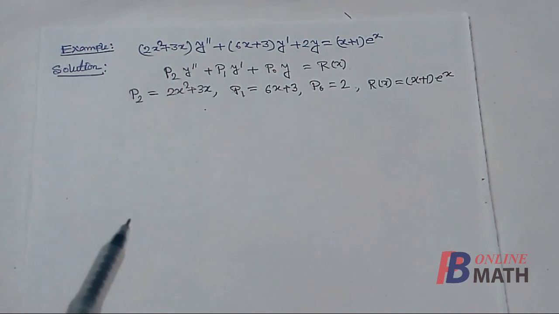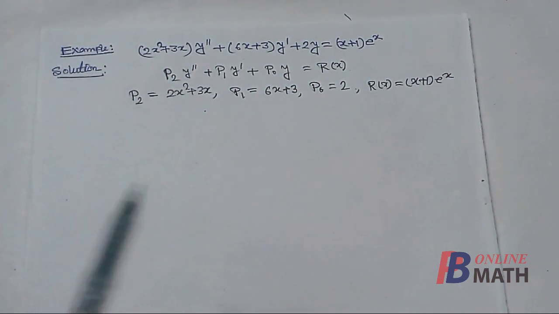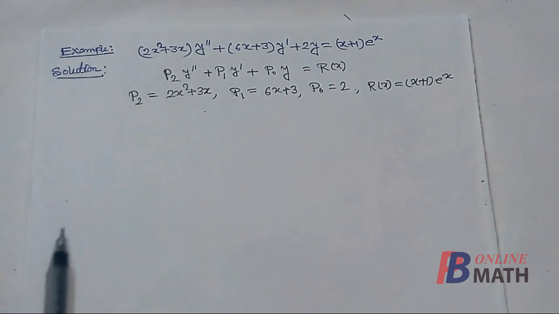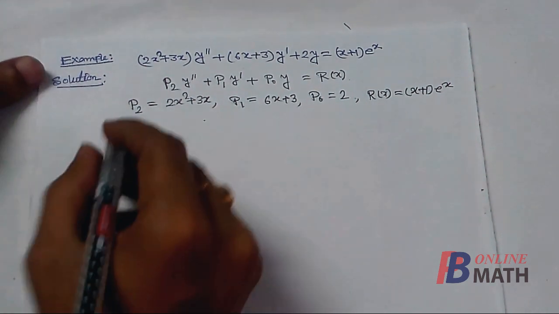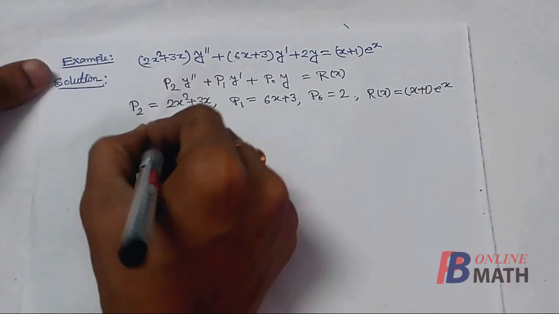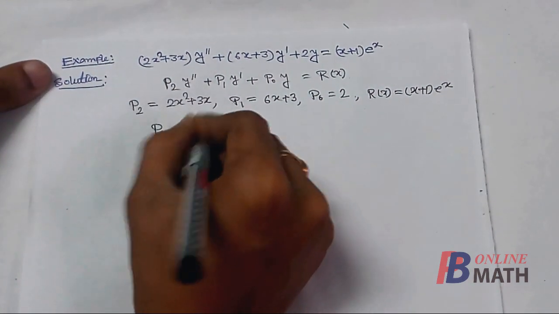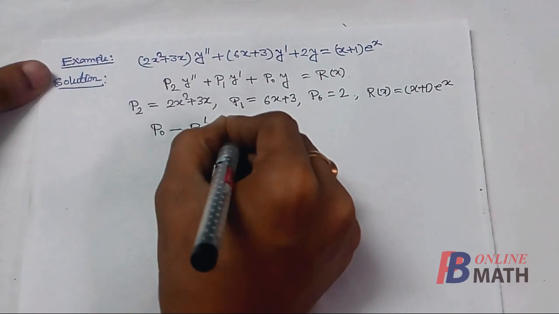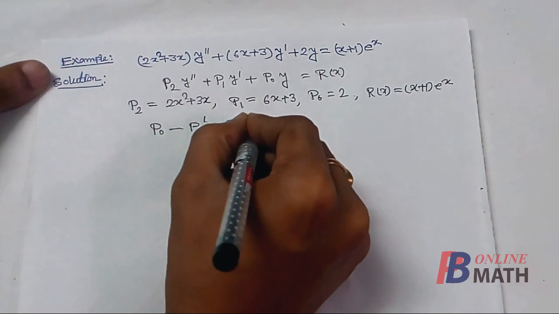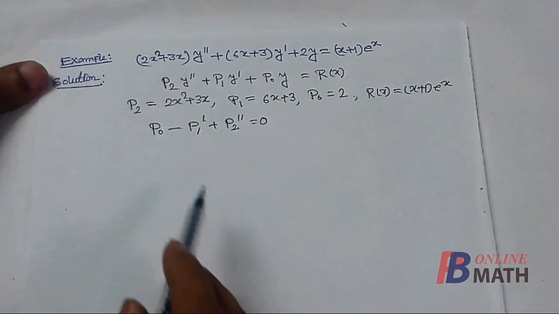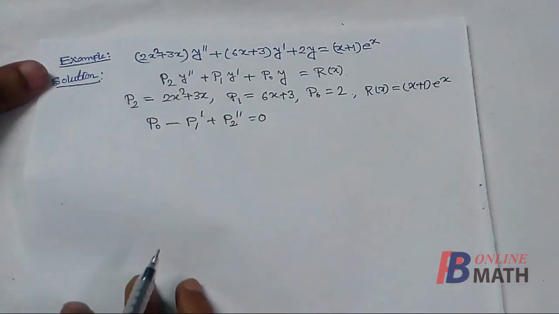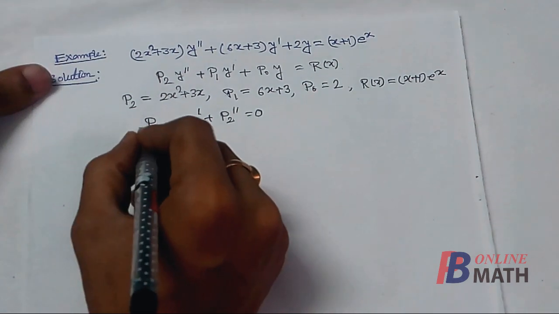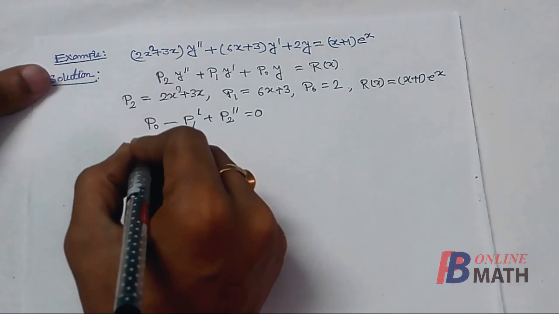Okay. Next we shall prove that the equation is exact. For that reason p0, p1 and p2 must satisfy this equation, that is p0 minus p1 dash plus p2 double dash equal to 0. If we can prove that this is equal to 0, then the equation is exact. So let us find the value of p0.